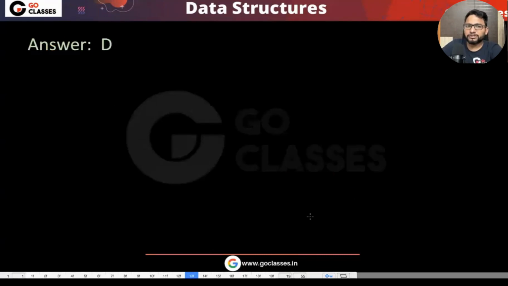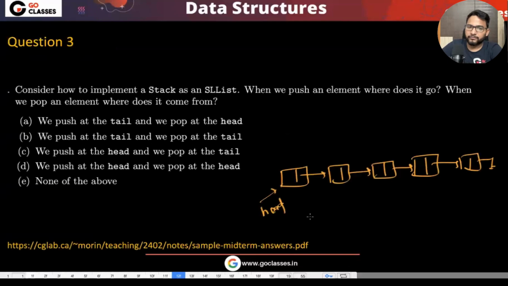Best case means, what is best case here? What do you mean by best case? Okay. So we keep on pushing, and then if we want to pop, we want to pop the element that we have just pushed. So both should be happening at the same end. Yeah, it is basically, you can say, with best time complexity.